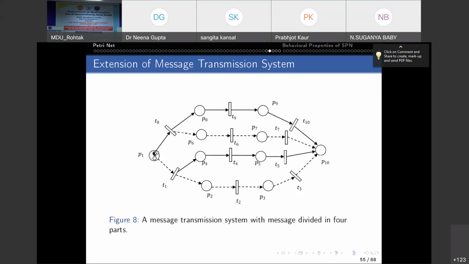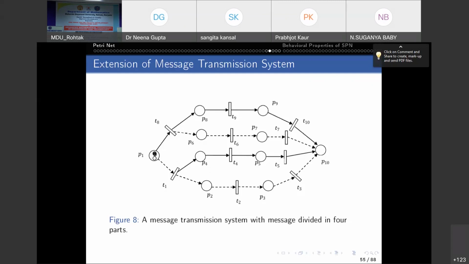T8 divides the first half of the message into two, and T1 divides the second half of the message into two. Thus the original message is now divided into four parts.